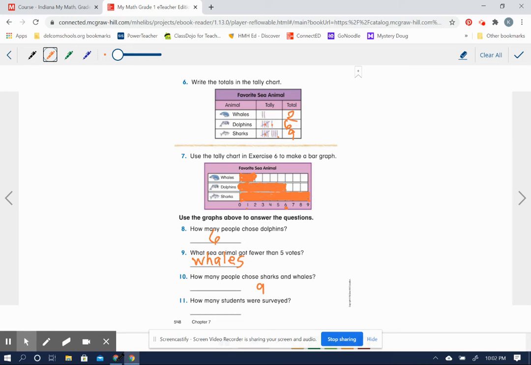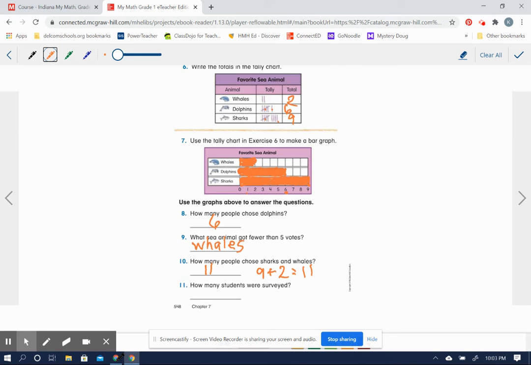And whales, 2. So that would be 9 plus 2 equals 11, doesn't it? So 11 people chose sharks and whales. And how many students were surveyed in all?